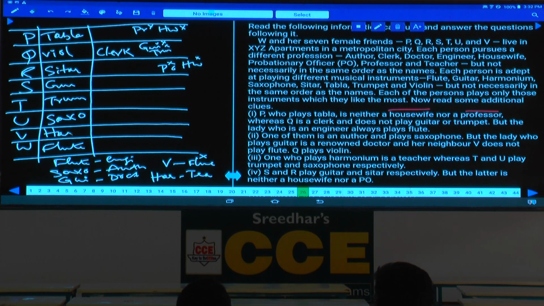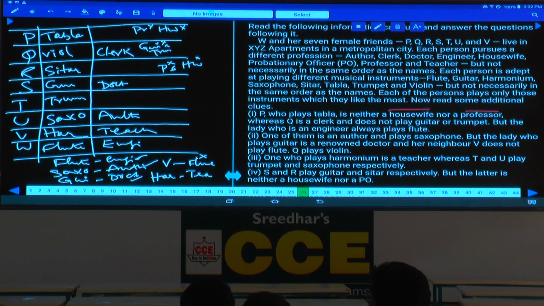The person who plays harmonium is a teacher, isn't it? Flute is an engineer. Saxophone is an author. Guitar is a doctor, and this person is not PO. Harmonium is a teacher. Any information regarding the trumpet here? No information. Then how to determine the housewife?